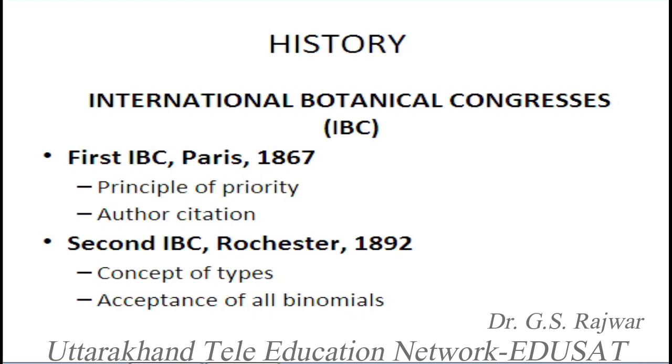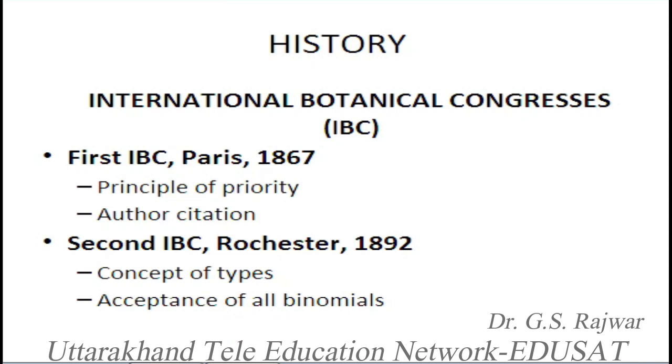The first International Botanical Congress was held in Paris in 1867, and in this congress two important rules were passed. The first was the principle of priority, and the second was author's citation. We shall discuss later on what is the meaning of these things.